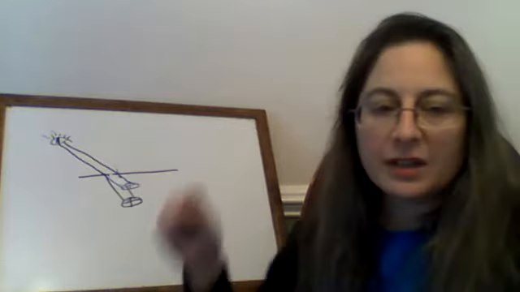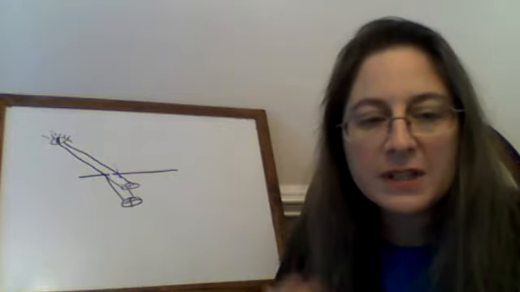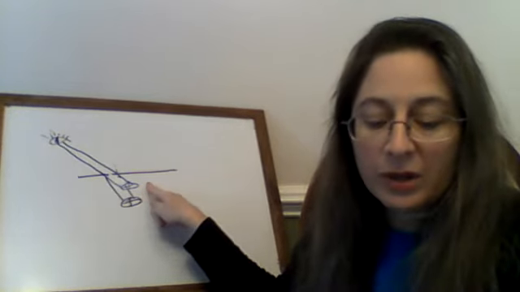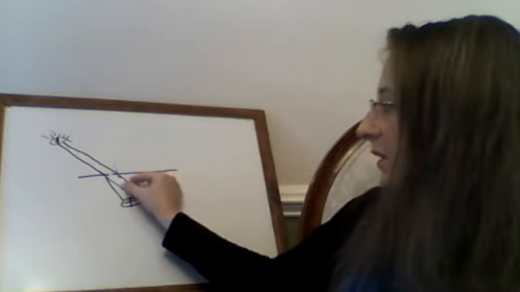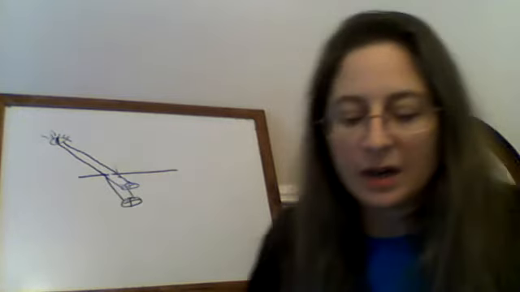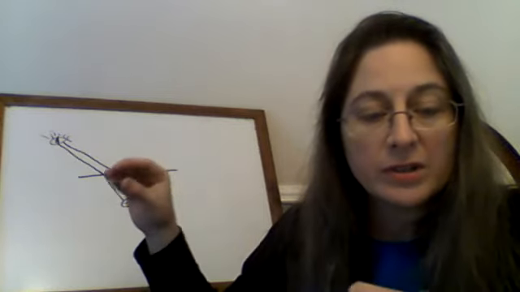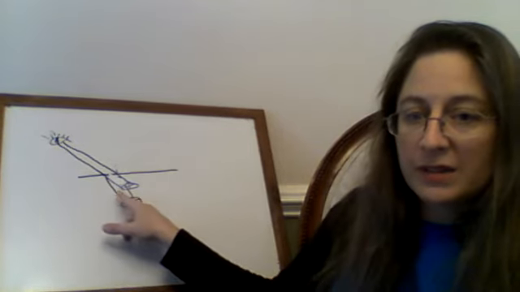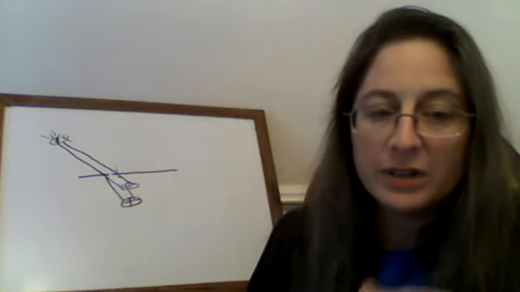But our eye thinks light always goes in a straight line in our experience. So our brain perceives that the light has gone in a straight line. And so objects will appear to be shallower and nearer than they actually are when they're underwater, because we perceive that the light rays go in a straight line when in fact they bend when they leave the water. So hopefully that helps. The object should appear shallower and nearer to us than what it actually is. So this is the actual object, and then this is where we perceive it to be, shallower and nearer than it actually is.